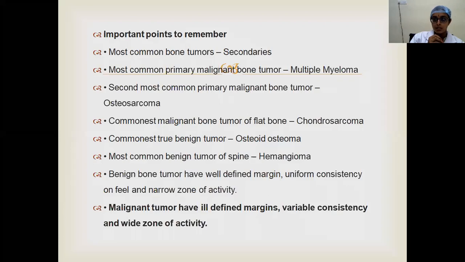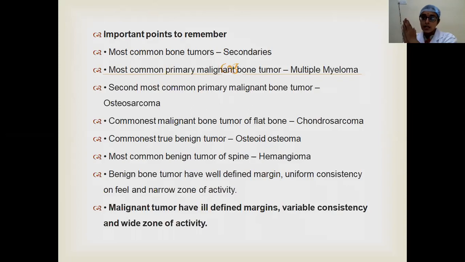on feeling it, it has a uniform consistency. Whereas malignant bone tumors have an ill-defined margin, that is, the area between the diseased bone and healthy bone cannot be demarcated clearly, and there will be a wide zone of transition. A permeative pattern of destruction will also be seen. These features you will appreciate when you are shown the X-rays of the malignant tumors. And on palpation there will be variable consistency.